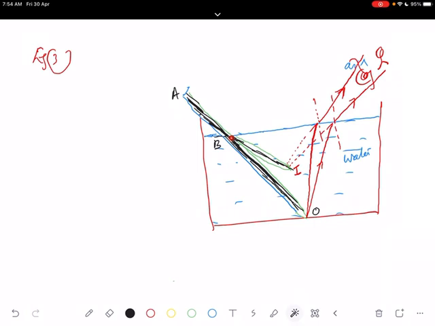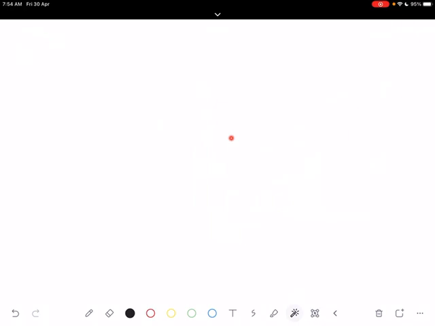Next, we have different types of transparent media. The first one we have seen is the glass slab. The next one we will see is the lens. So the next topic will be the lens. What is a lens? How can you form a lens, etc.? That is also a very important point. Second, image formation through lenses. So how can you explain a lens? Refraction through a glass slab we have seen. The glass slab faces are actually parallel. We know the shape of the glass slab.